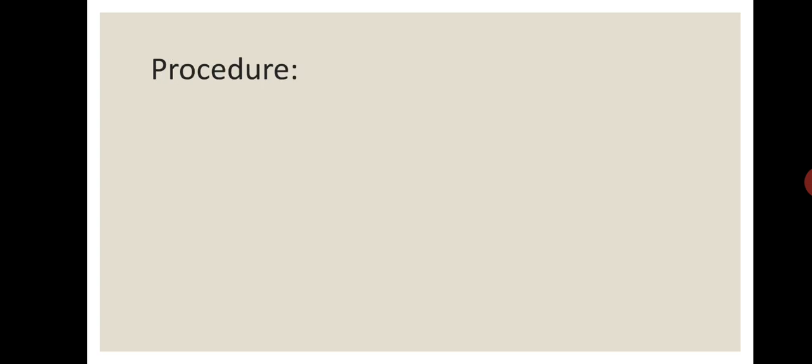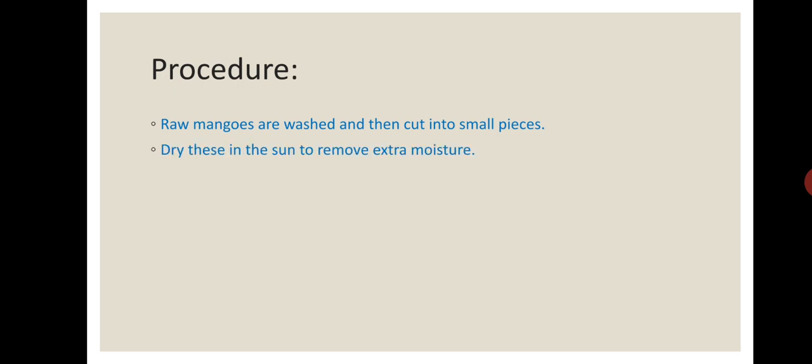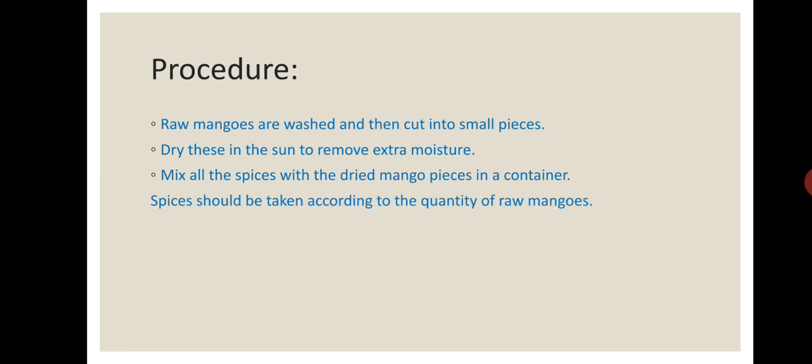Now, what is the procedure? That is, what is the recipe of making the pickle? Raw mangoes are washed and then cut into small pieces. Dry this in the sun to remove extra moisture. Mix all the spices with the dried mango pieces in a container.